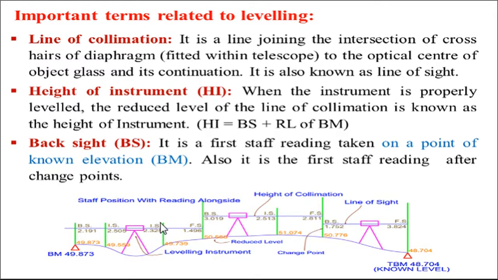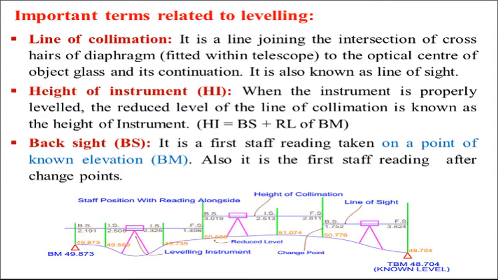So height of instrument is equal to RL of benchmark plus reading on the benchmark. Then backside reading: it is the first staff reading taken on a point of known elevation. Also, it is the first reading after the change of instrument.